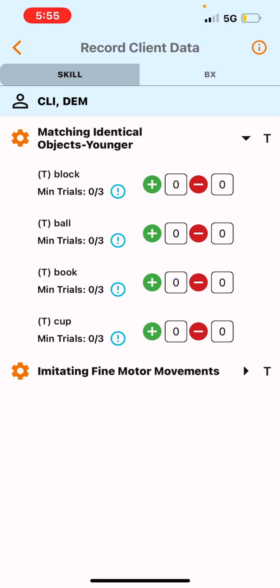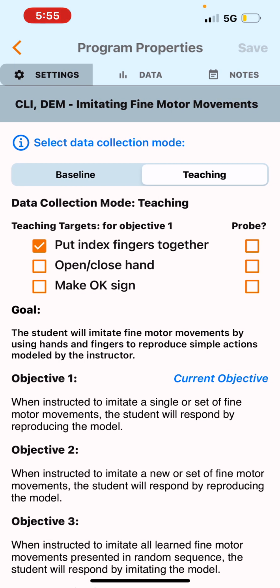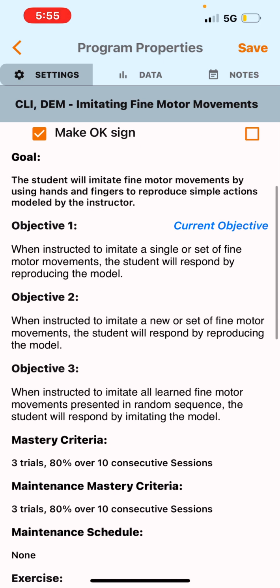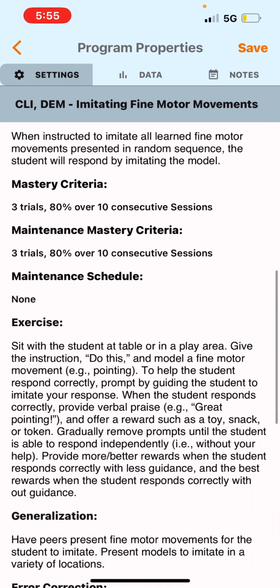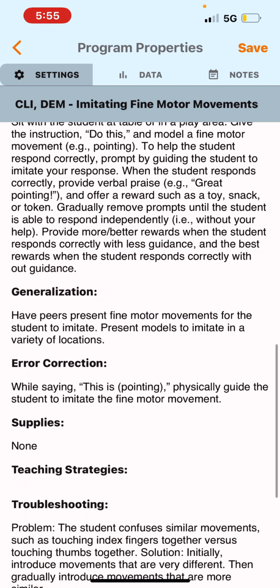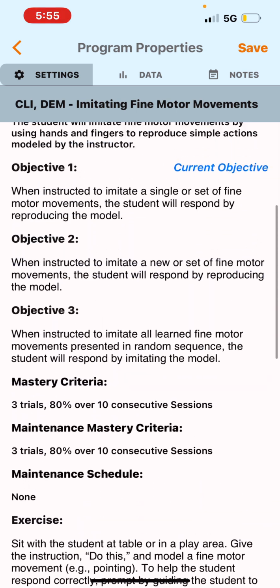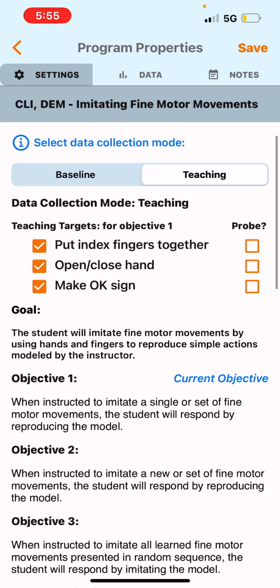Imitating fine motor. I'm going to do the same thing just so I know exactly how I'm working with my client. Put index fingers together. We're going to work on opening and closing the hand, and making an OK sign. Again, if you're not sure how to perform those teaching targets, you can go down the line and read how to master it. You can read the exercise, what you're doing, generalization. Okay, but for training purposes, we're going to move along, and I'm going to go ahead and save it. Save is right in the top right corner.